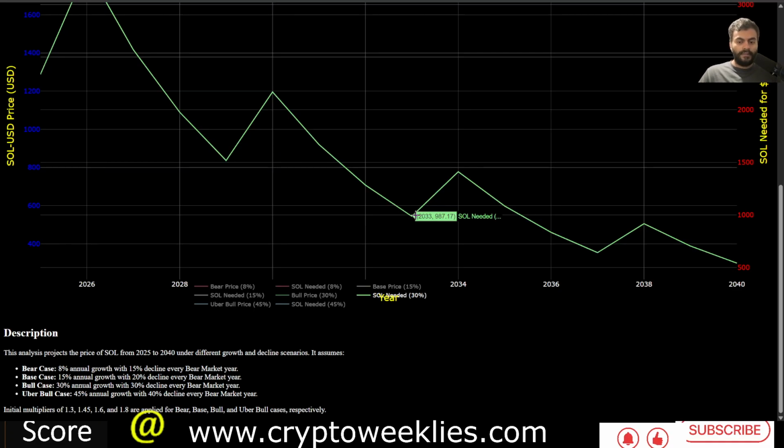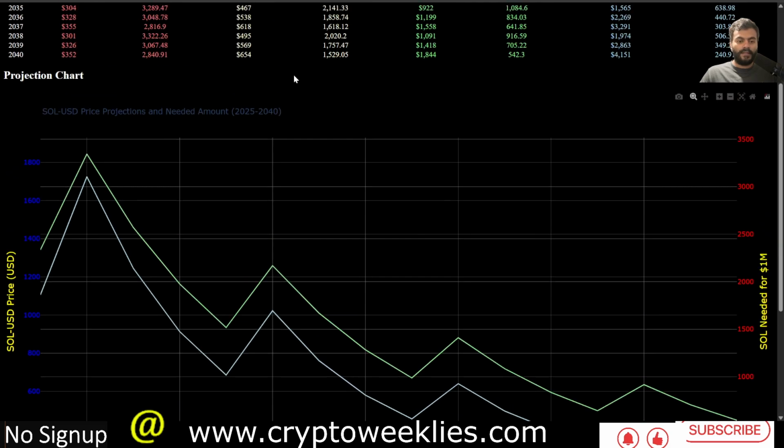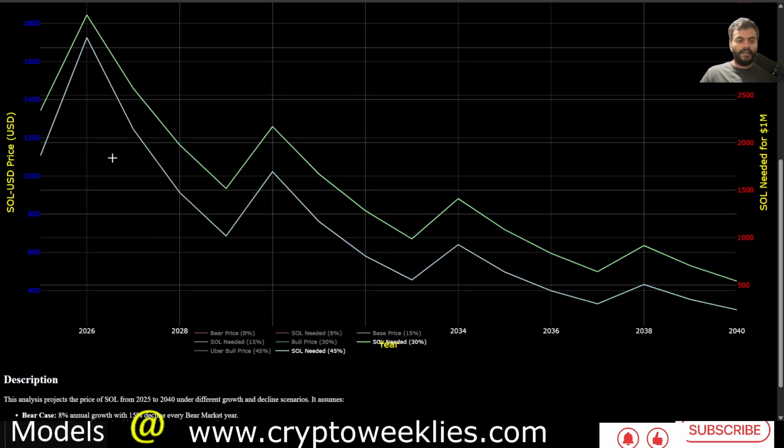In 2033, at less than 1,000 Sol. In 2037, at around 650 Sol. And in 2040, around 550 Sol. So the numbers slightly vary as the trajectory varies, but again the directionality is more or less the same. If there is more volatility to the upside, there is more volatility to the downside as well.